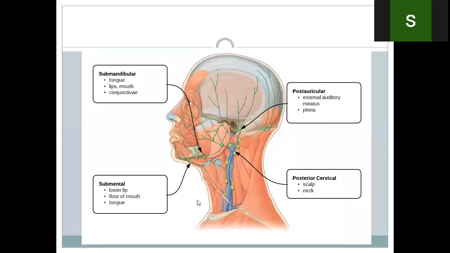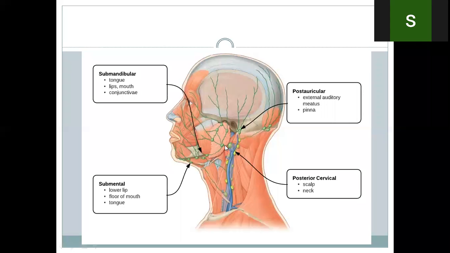And the superficial cervical nodes which are along with the external jugular vein, which is formed by the posterior auricular and the maxillary vein. This is the external jugular vein. So these are the external jugular nodes.